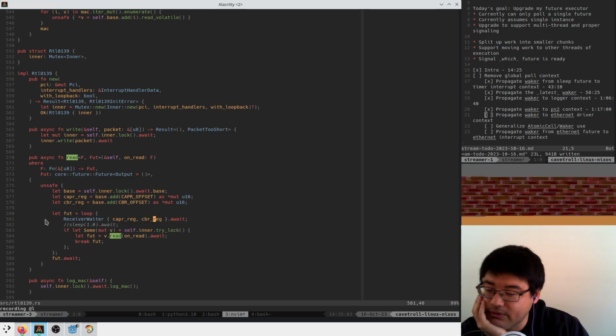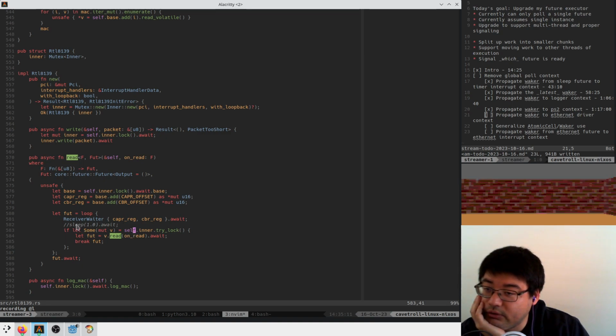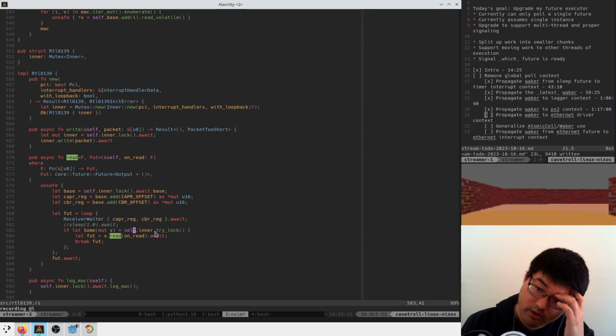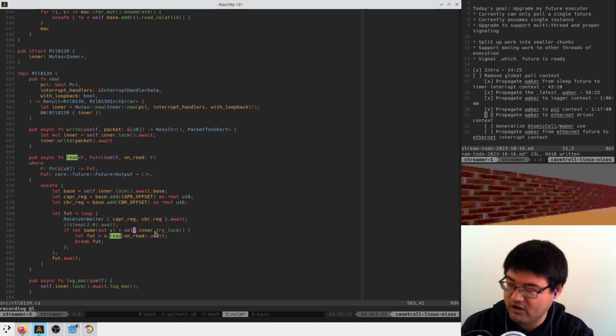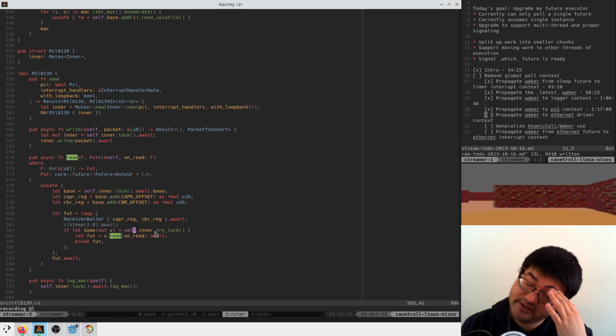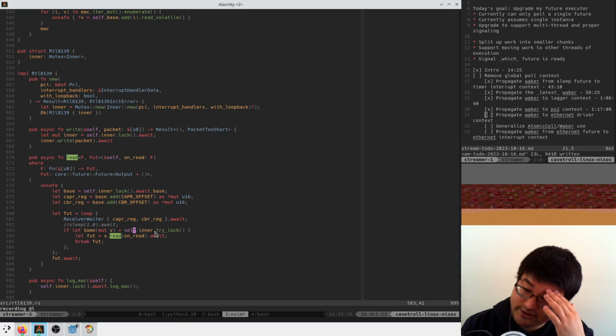Right. Let's think about this. So we have an inner value that we try lock here, or why don't we lock it? Oh, because if it's not available, then we don't want to block forever, I guess. This is weird. I don't know why it's implemented like this.